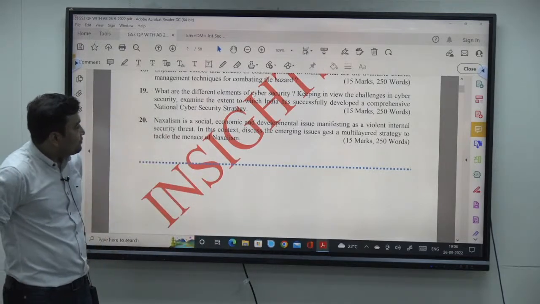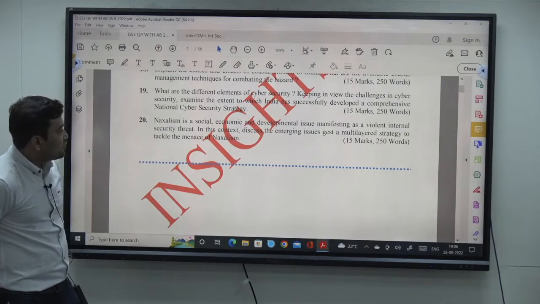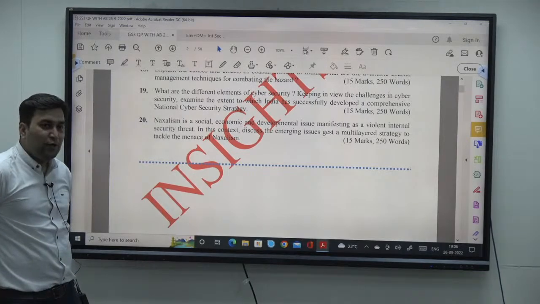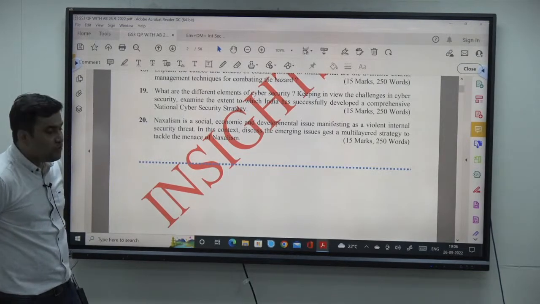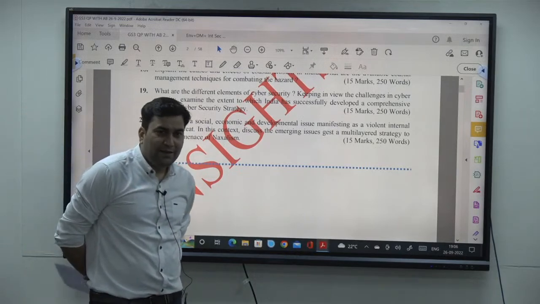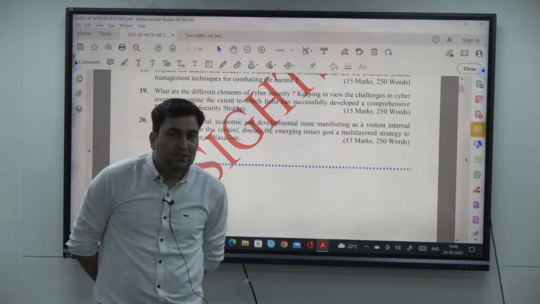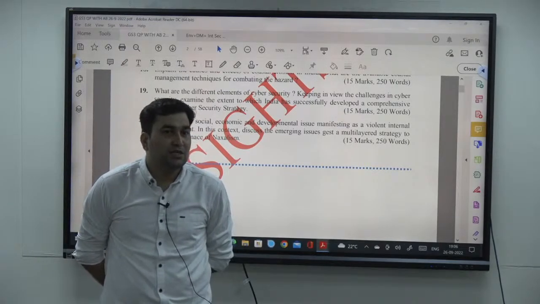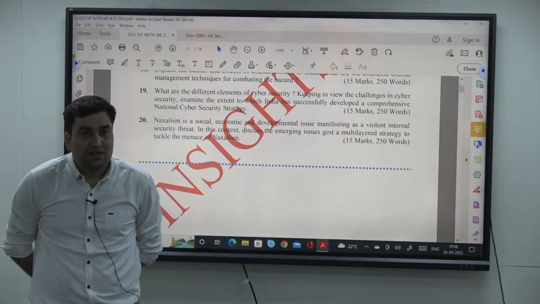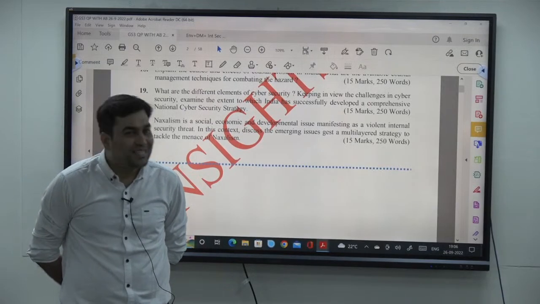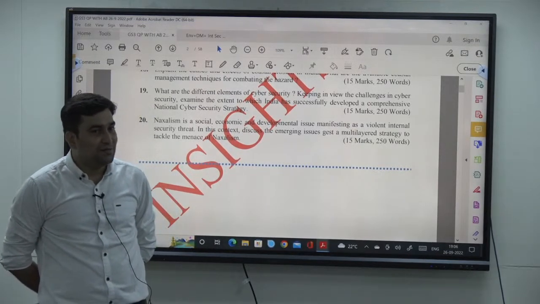So again, Naxalism is a social, economic and developmental issue. Very true. So which part of the syllabus is it related to? It is related to internal security. The first part of the syllabus which mentions that linkages between the development and the spread of extremism. Extremism का one of the form is Naxalism. And ये question आ गया Naxalism के ऊपर.